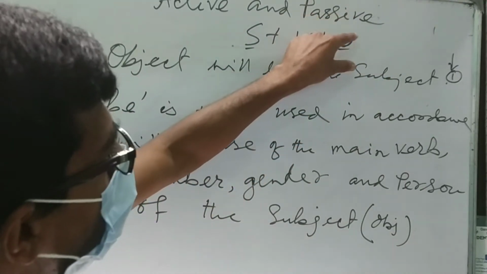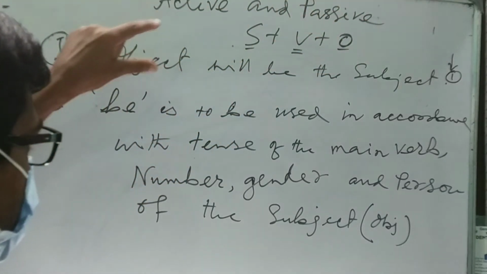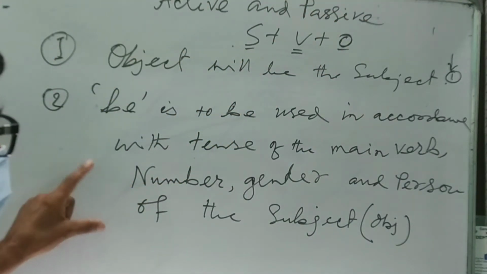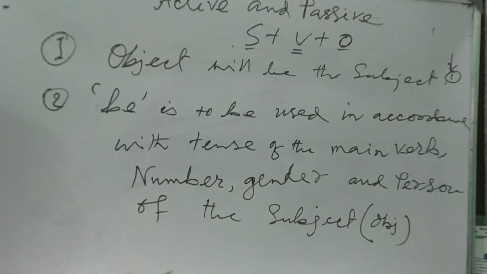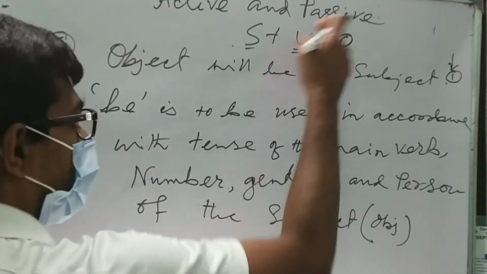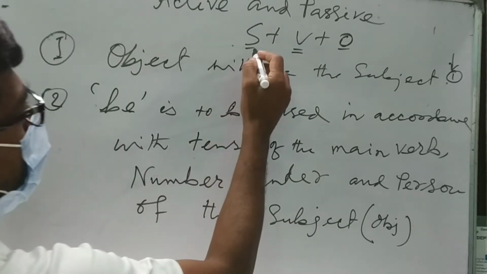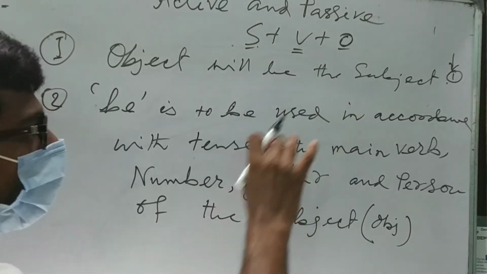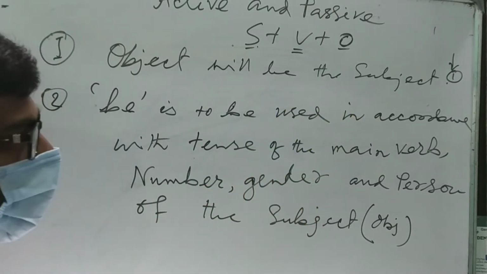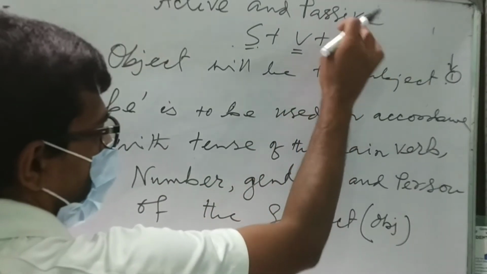So when you carry this object into its subject position, then look very carefully. If it is in plural number, then the verb will agree with the plural verb. If it is in the singular number, then it may be singular. Look what I am saying very clearly.